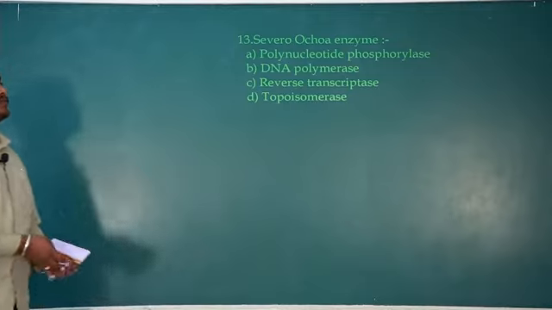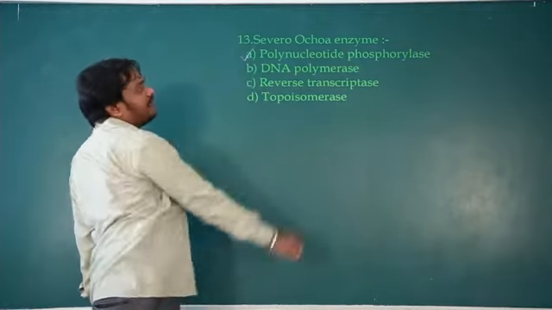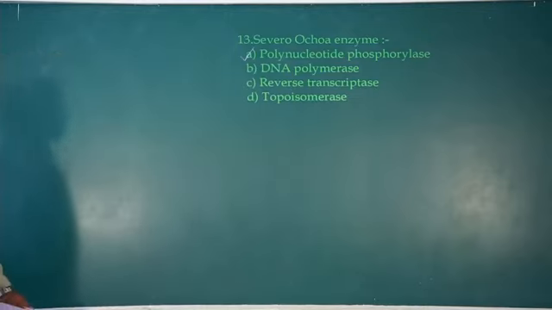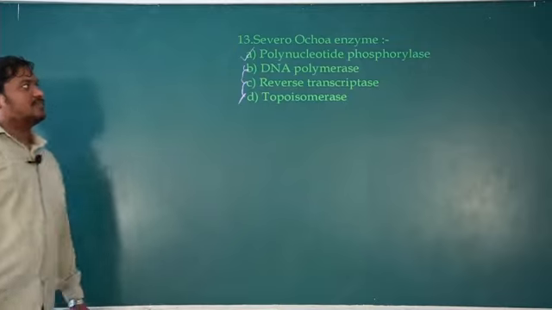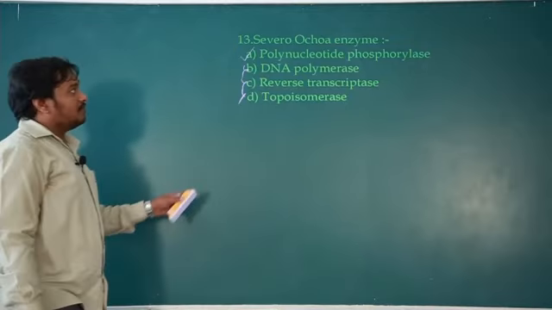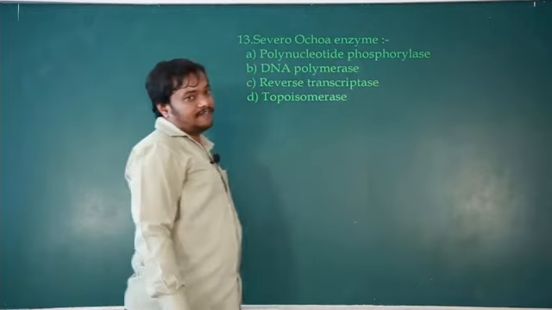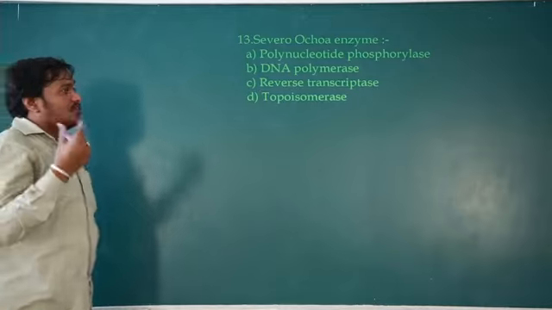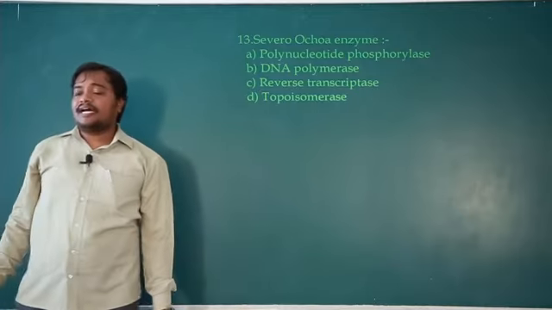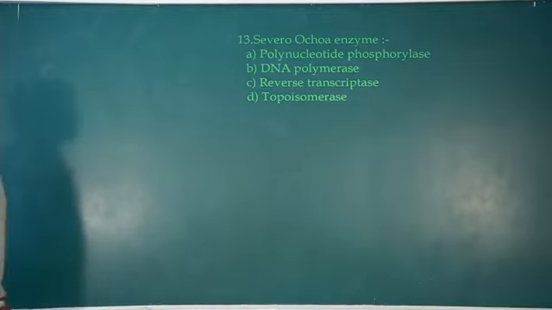If you go through the NCERT, you can directly guess what is the answer. So it is polynucleotide phosphorylase. So DNA polymerase, reverse transcriptase, topoisomerase, these are not the options. So the right option is polynucleotide phosphorylase. The contribution of Severo Ochoa is for deciphering the genetic codon, properties of genetic codon. Severo Ochoa, Khorana and Nirenberg, the three together contributed to deciphering that the genetic codon is a triplet.